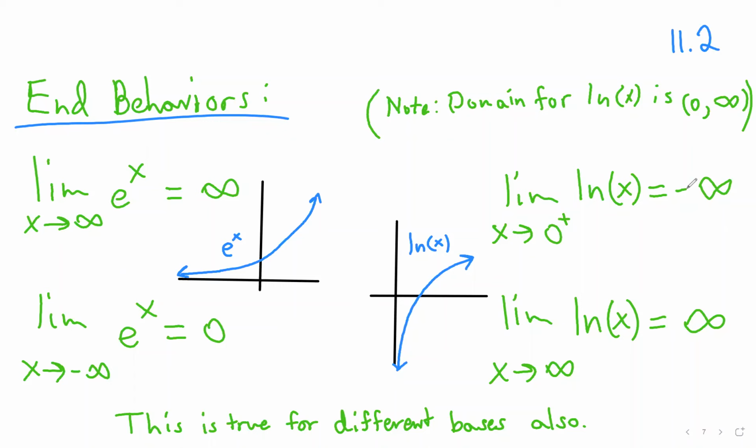And so as you tend towards infinity with x, the limit of ln of x tends towards infinity as well.